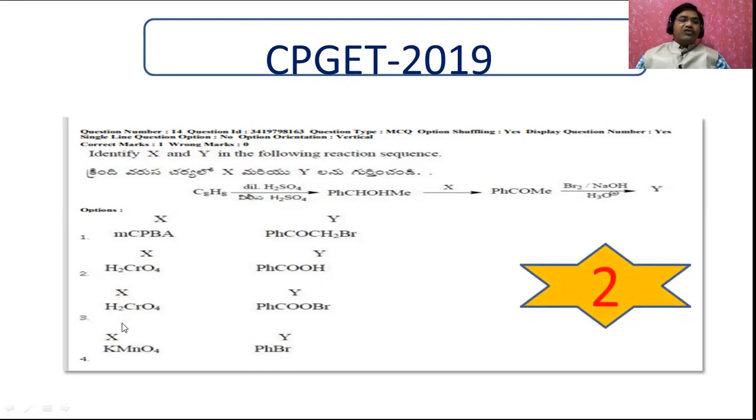And why is the third one not the answer? Of course, from here you will get this compound, no doubt. But this compound does not form on treating with bromine and sodium. And you remember that whenever you use potassium permanganate, it is a strong oxidizing agent. The reaction never stops here. This continues to the benzoic acid. That's why only the second option is the right answer.